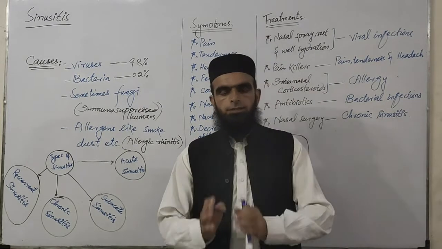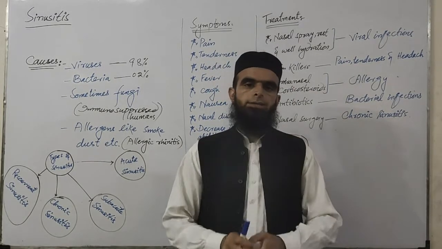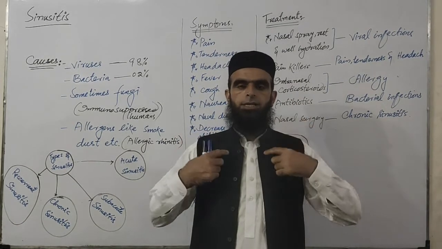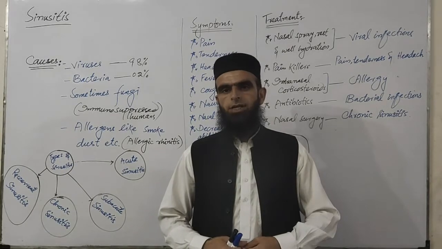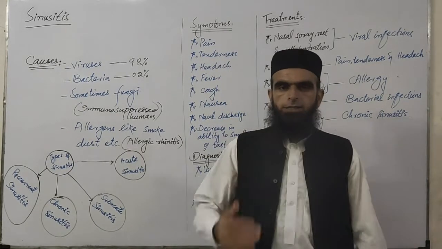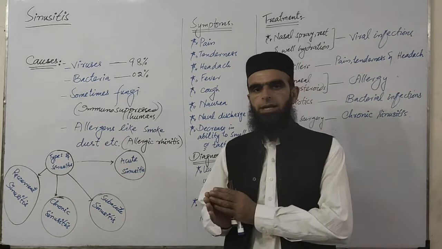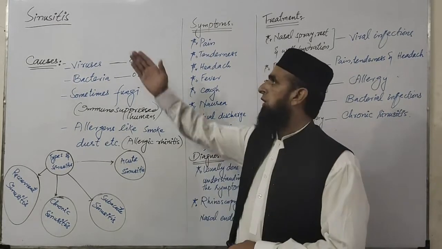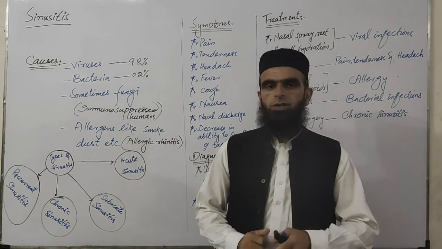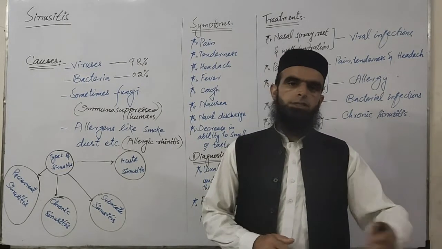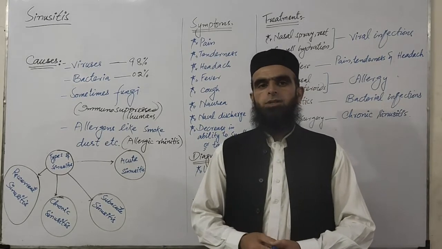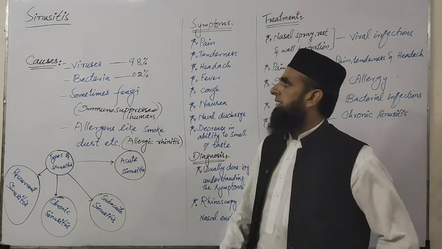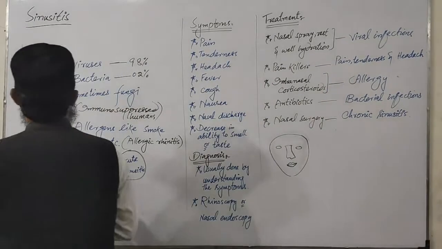So during the start we talked about the two kinds of parts of the respiratory system. One is the upper respiratory tract and the other one is the lower respiratory tract. As far as the upper respiratory tract is concerned, it is attacked by two special kinds of diseases which are given in your syllabus. One is sinusitis and the other one is otitis media, and the rest of the diseases are caused to the lower respiratory tract.